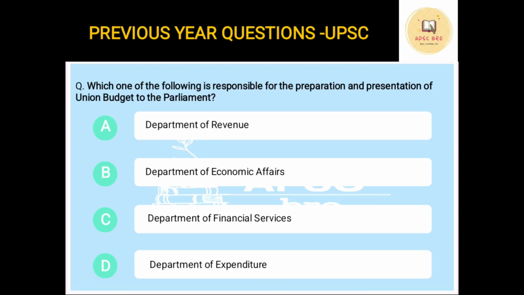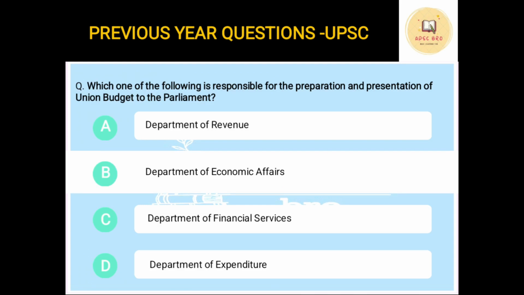Next question. Which of the following is responsible for the preparation and presentation of budget in the Parliament? Whether it is Department of Revenue, Department of Economic Affairs, Department of Financial Services, or Department of Expenditure. So the correct answer to this is Department of Economic Affairs. So these are the questions that we have picked up from this year's budget and also previous year questions.